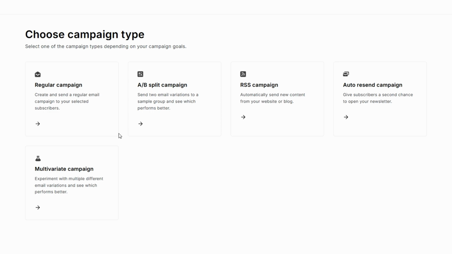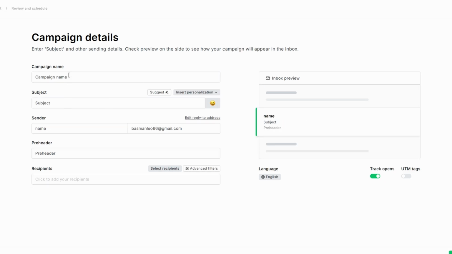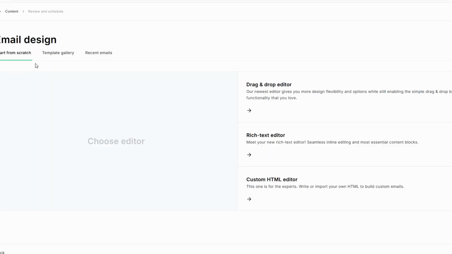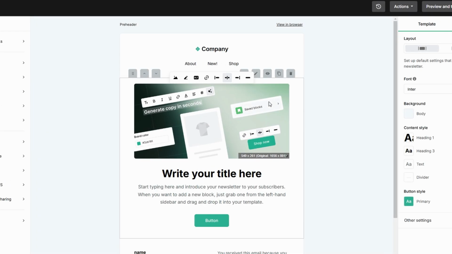If you're a beginner or testing out the platform, this is the ideal choice. A/B split test is useful for comparing different subject lines or email designs, but you can explore that once you're comfortable with the basics. A prompt will appear asking you to name your campaign. Choose a descriptive name that helps you identify its purpose later, like Welcome Series, Holiday Promo, or Product Launch. Click Save and continue to move forward, and you'll be taken to the campaign editor. Here you can select your email template and start designing your content. With these steps, you're well on your way to launching your first email campaign successfully.